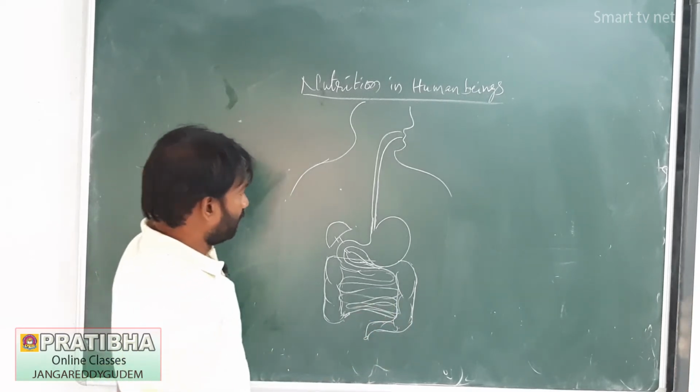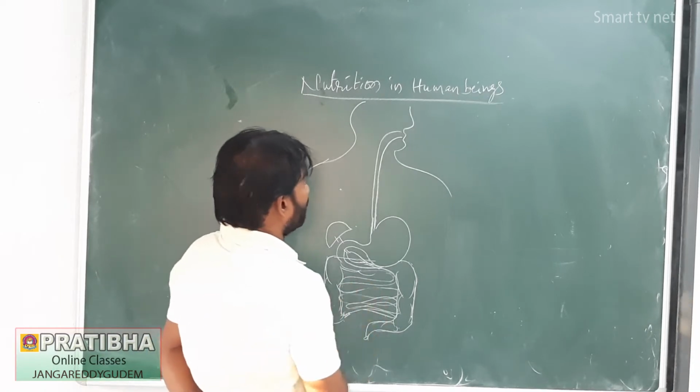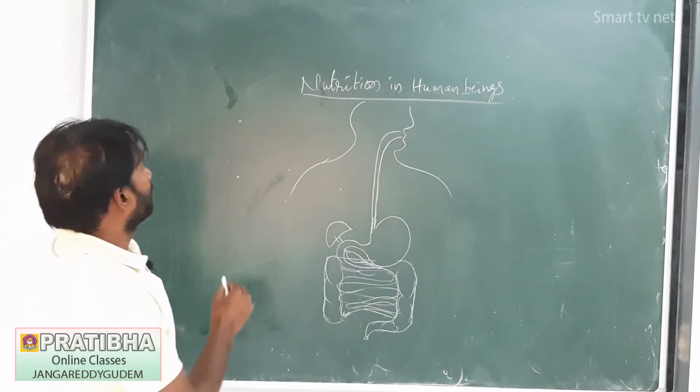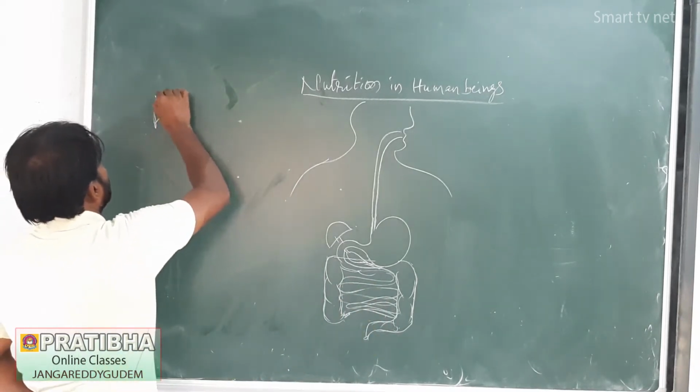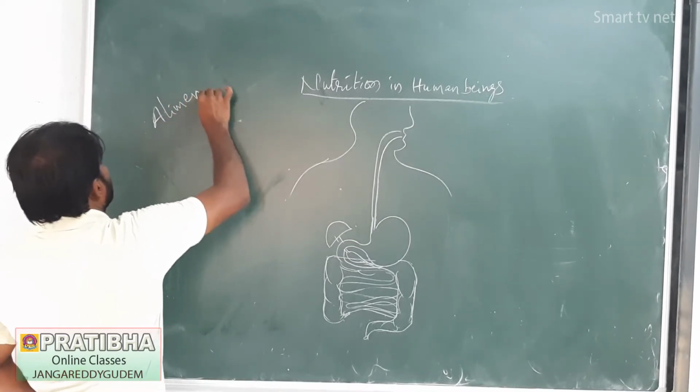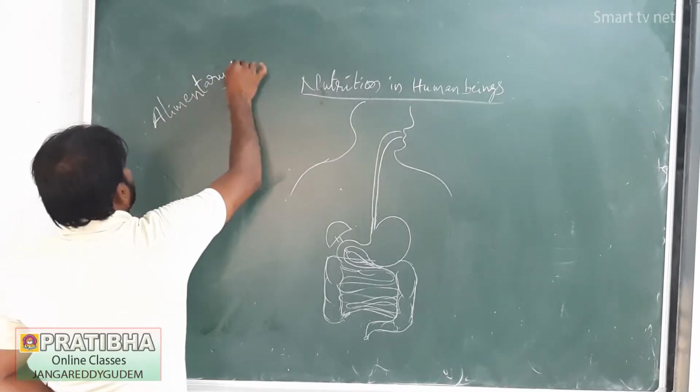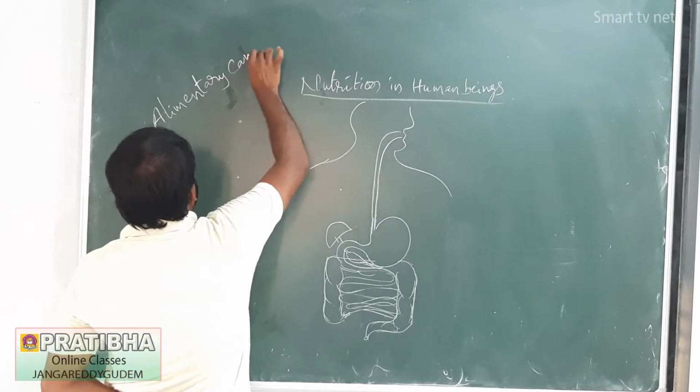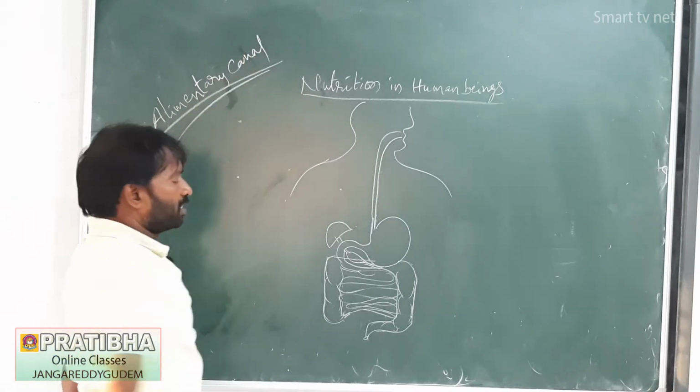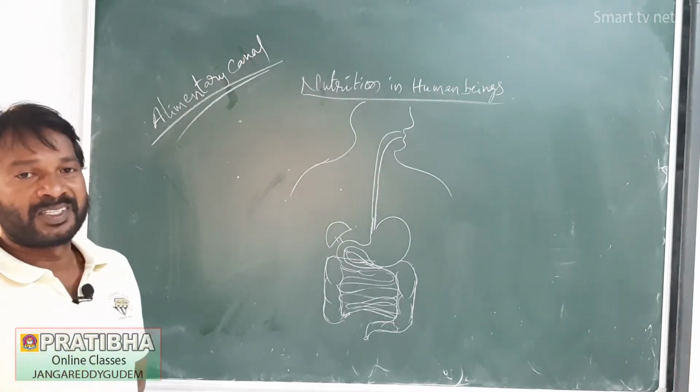This is the digestive system of human beings, otherwise called the alimentary canal. The human digestive system is very complex in structure.